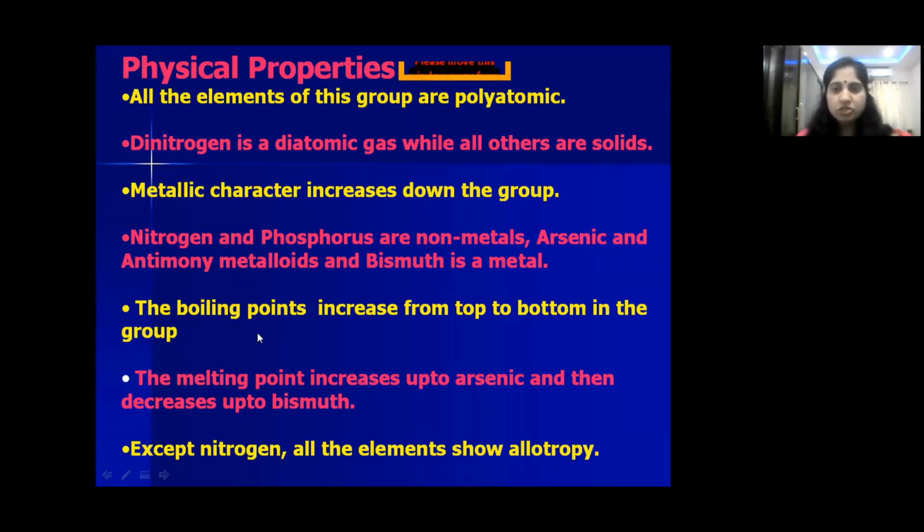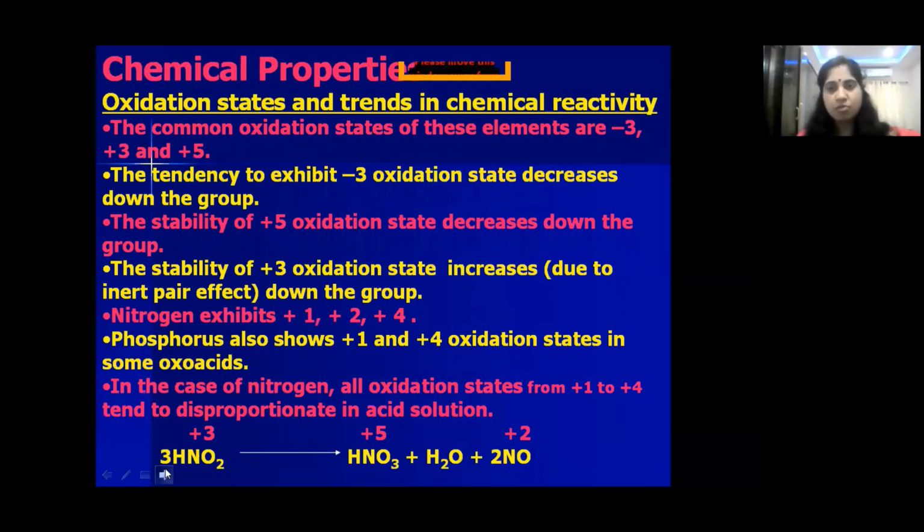Next, boiling points increase from top to bottom because atomic masses increase from top to bottom. That's why boiling points also increase. Melting points also increase from arsenic and decrease up to bismuth. Next, nitrogen does not show any allotropic form, whereas other elements like phosphorus can show allotropy. Allotropy means the existence of an element in more than one physical form. So this is about the physical properties of group 15 elements, children.